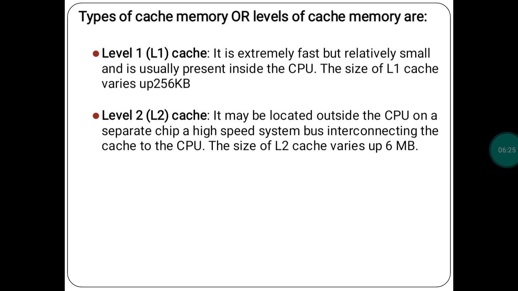Then the L2 cache may be located outside the CPU on a separate chip. A high speed system interconnects the cache to the CPU. The size of the L2 cache is up to 6 MB. For this also they may ask where the L2 cache is located. So the L2 cache is located outside the CPU and it has 6 MB.